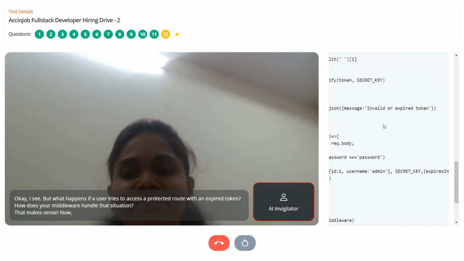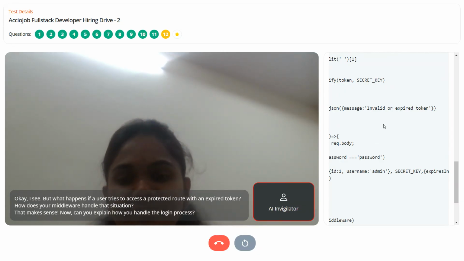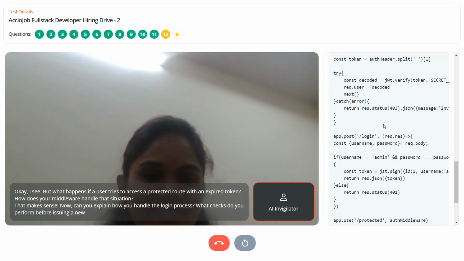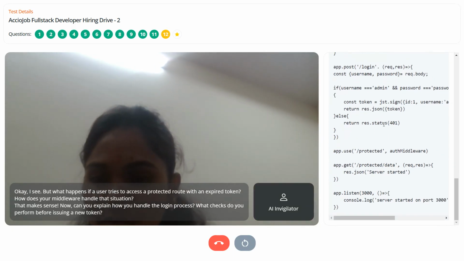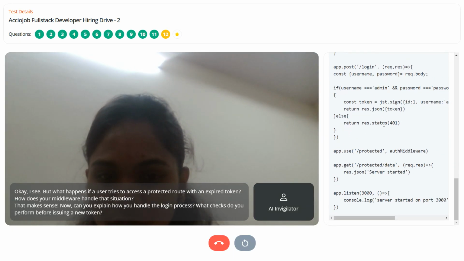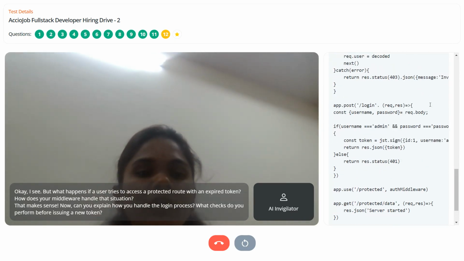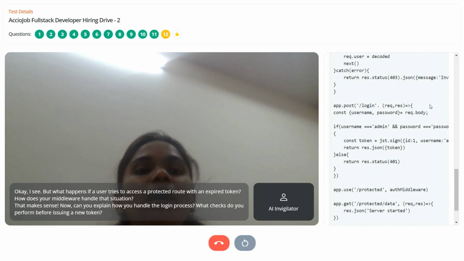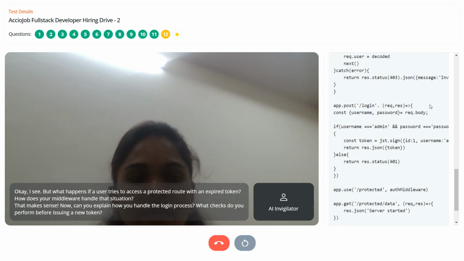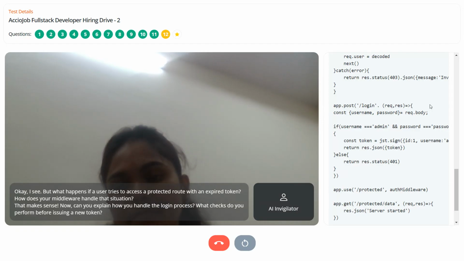That makes sense. Now, can you explain how you handle the login process? What checks do you perform before issuing a new token? I will check the username and password. Whether both the password and username are correct, then only I will issue the token.